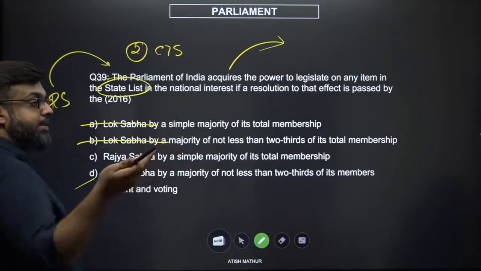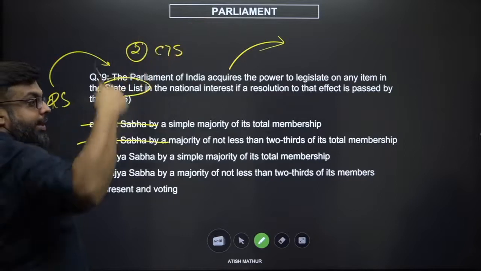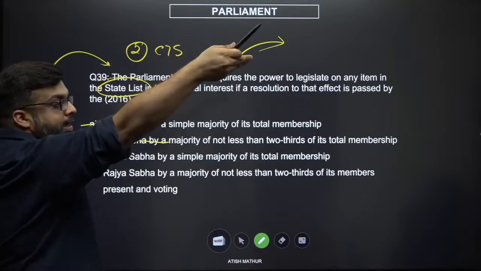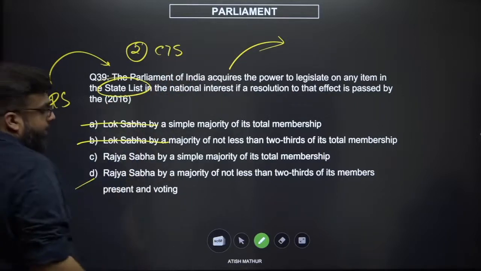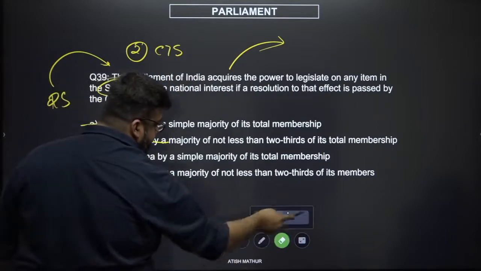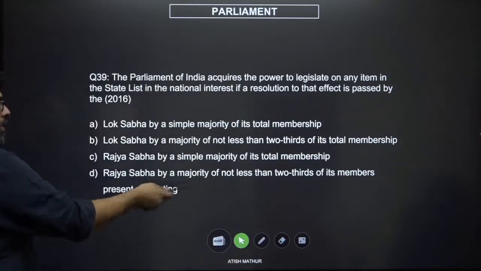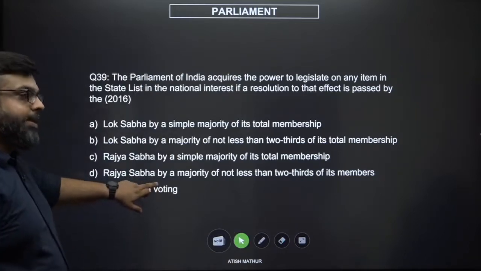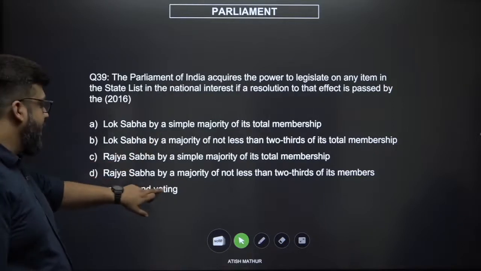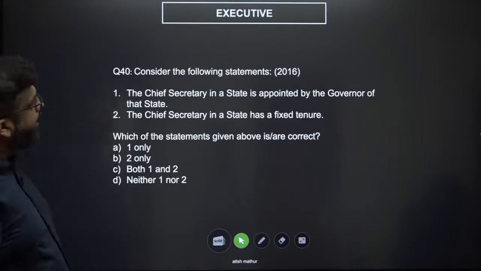However, if the states are requesting, then they are themselves transferring legislative power, that would require simple majority. Here you would require special majority because the Rajya Sabha is doing so. So by special majority of 2/3 present and voting, in such a way it's not more than half of the total members. So D.